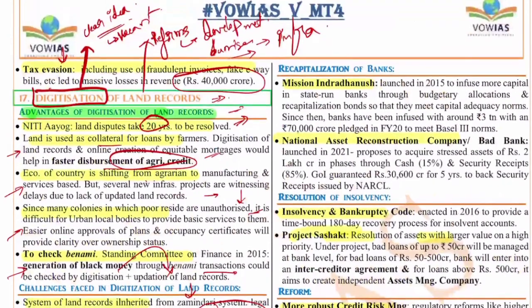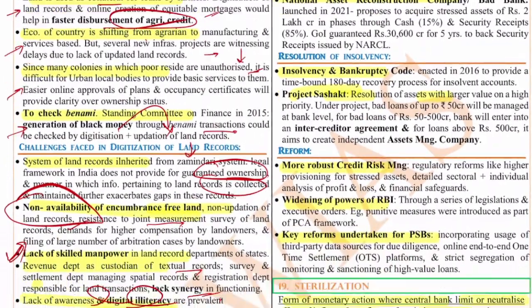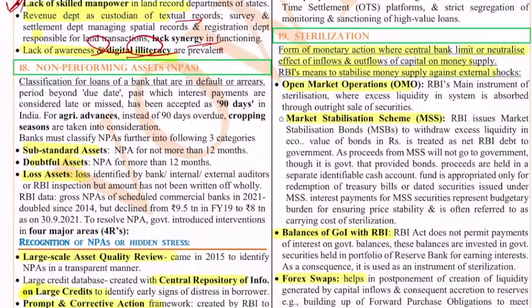Here you can write these schemes. The Swamitva scheme, the E-Bhumi of Karnataka is an example. All these things we can write here. Swamitva scheme, E-Bhumi of Karnataka and all. Okay, right. So this is about land digitization.